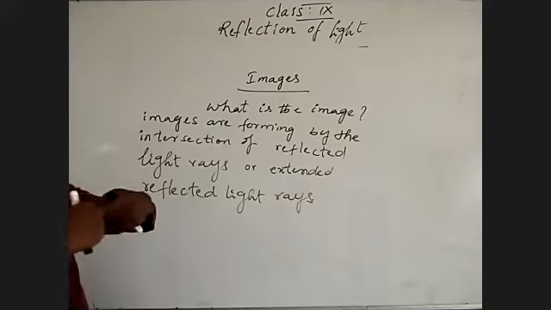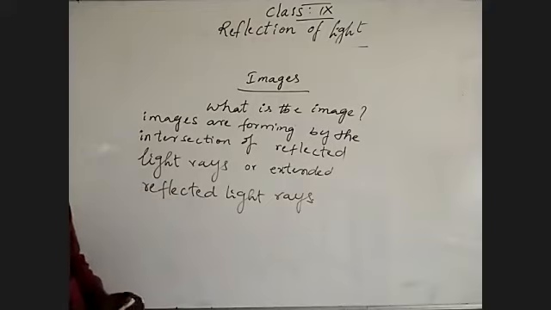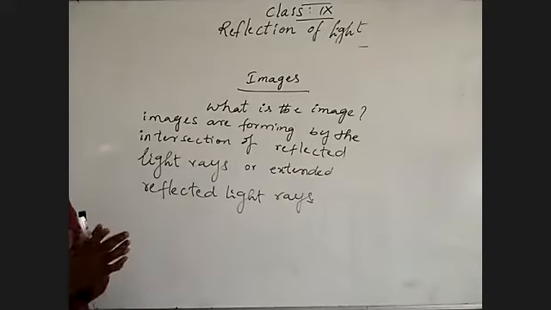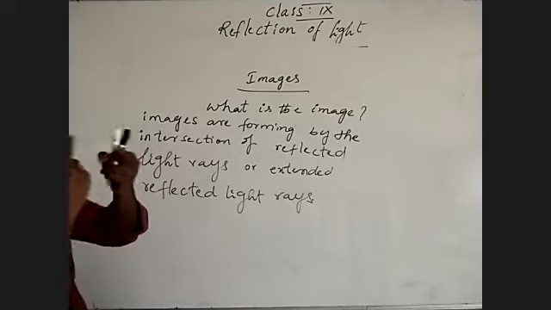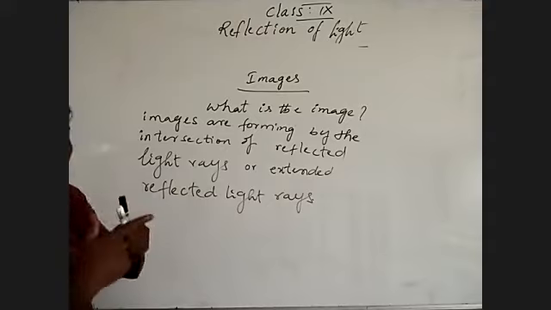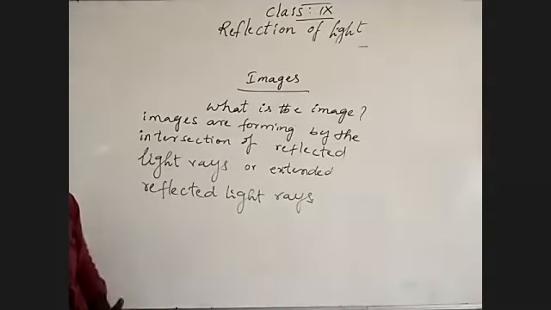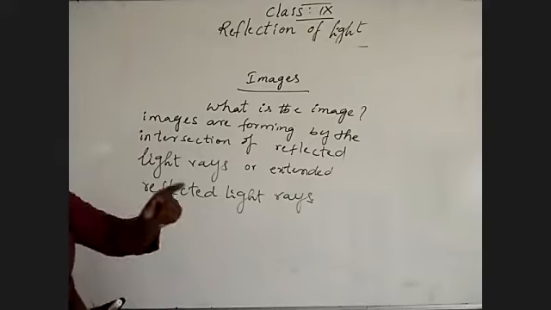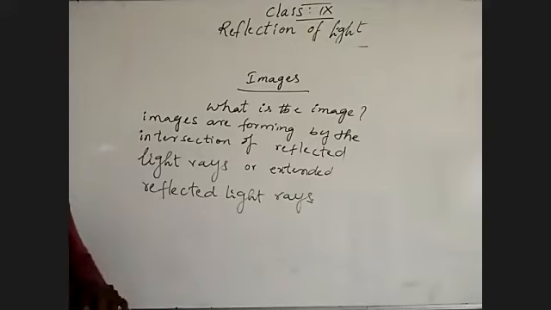Intersection of reflected light rays. When light rays bounce back, where those light rays intersect, intersect means meet, collide, interlock, where the bouncing back of light rays are meeting, colliding, there we are getting images.